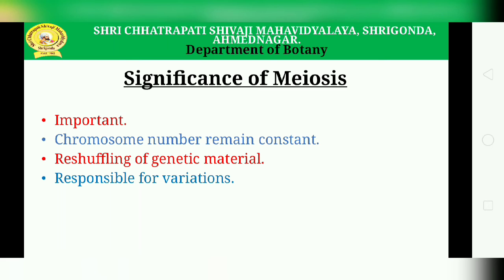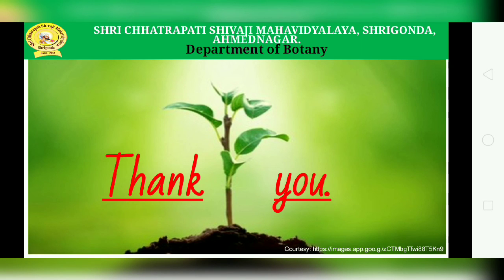The random separation of chromosomes and crossing over in meiosis are responsible for the variations in plant species, and genetic variation is the basic raw material for evolution. So these are the significance of meiosis. Thank you very much.